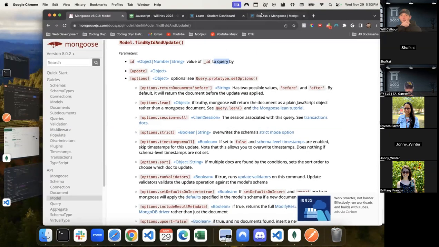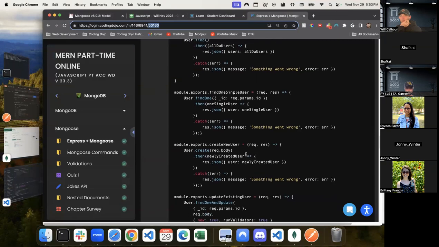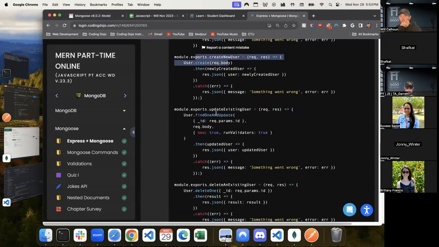In all of these, there's different ways to do it. So these are all here as well. So creating a new user, updating existing user, find one and update. There's a different way we can do it that way, where we pass in and say, cool, find one and update. If we do find one and update, we have to pass in the information that's the unique identifier. And we're saying, hey, the one that has the key of underscore ID.